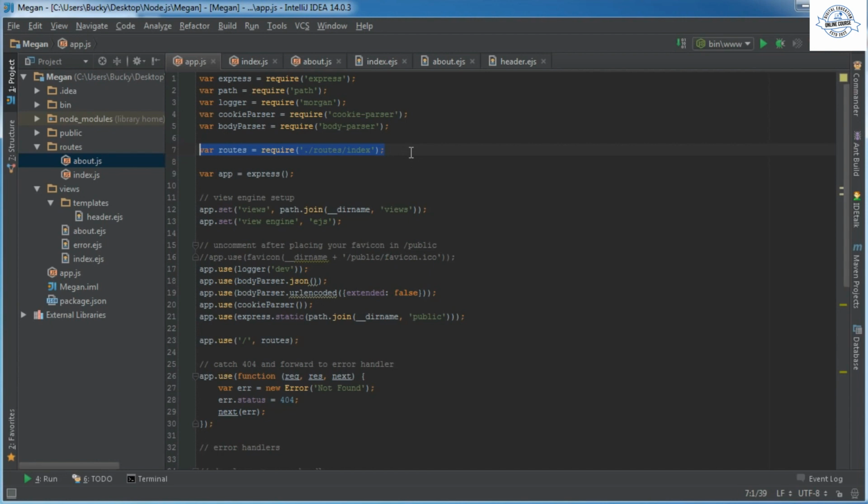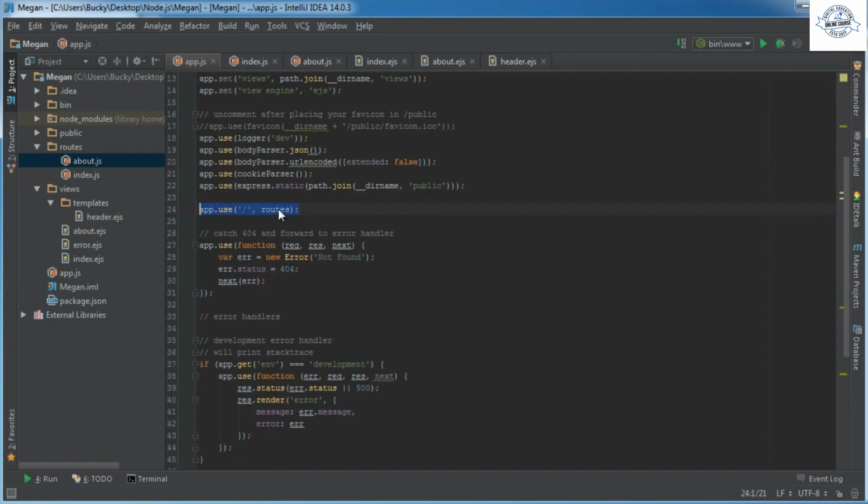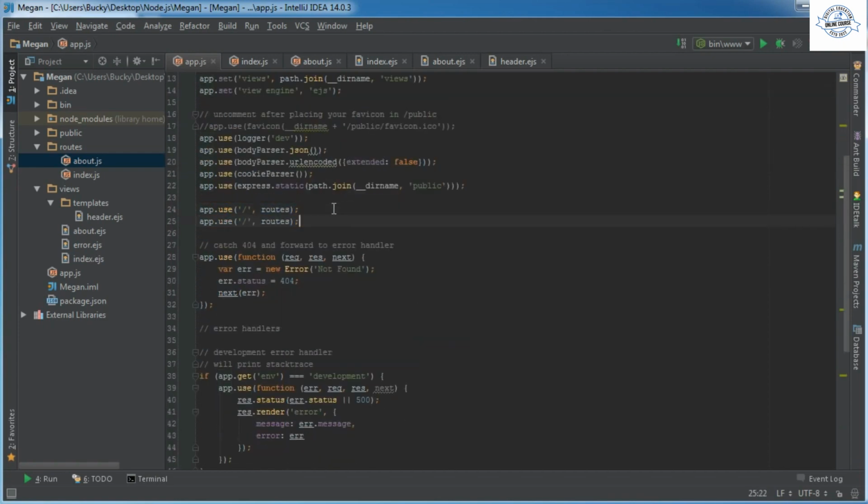And if you copy this, this is for whenever you require the home page, we can just change this to about. And of course we need to change the variable to about. So now the about variable is equal to this file right here, simple. And if you go down here, add one other line of code, about.